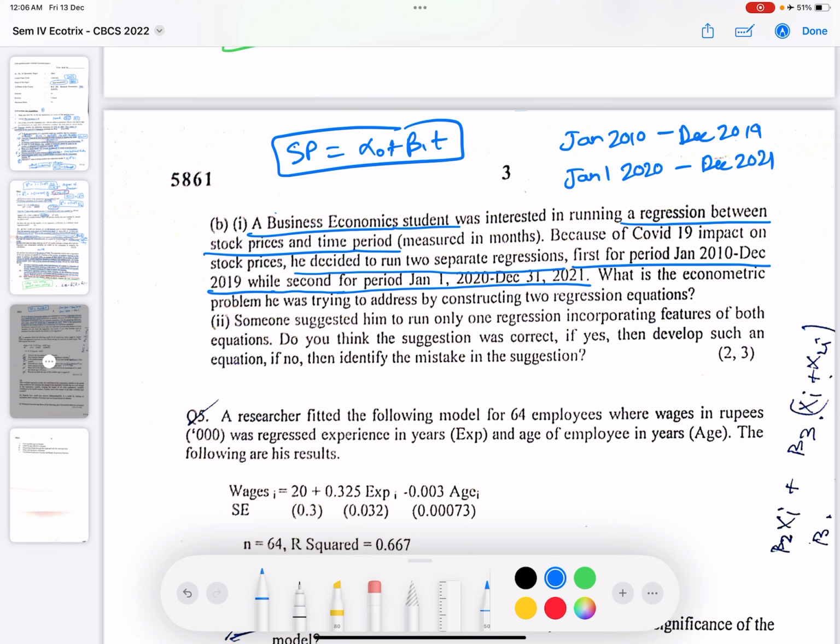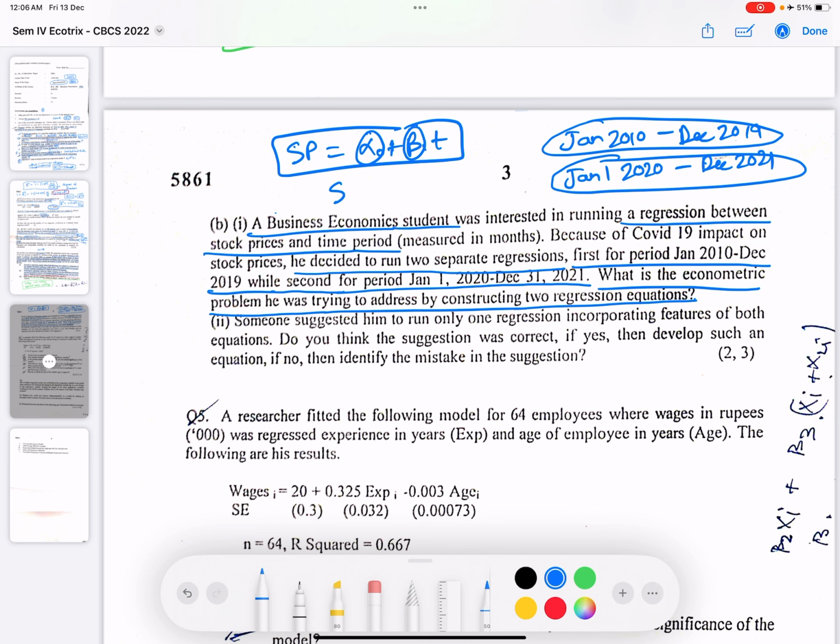What is the econometric problem he was trying to address by constructing two regression equations? So it might be the case that beta 1 and alpha, the slope and the intercept value, would be different for these two time periods. So this is a case of a structural change, because it impacted the economy in such a manner that it is expected that the link between the time period and the stock prices might have changed. Okay, so that's why he's trying to have two different regression equations so that it can incorporate both these things.